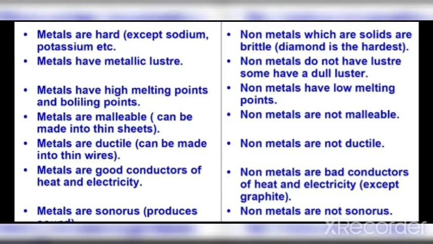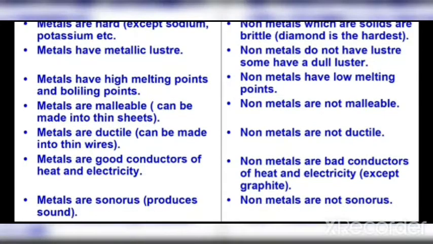Then the metals will have luster. Luster in the sense shiny appearance. The non-metals do not shine. Metals will have high melting and boiling points. Non-metals will have low melting points. Metals are malleable. Malleable means they can be made into thin sheets, whereas non-metals are not malleable. They cannot be made into thin sheets.